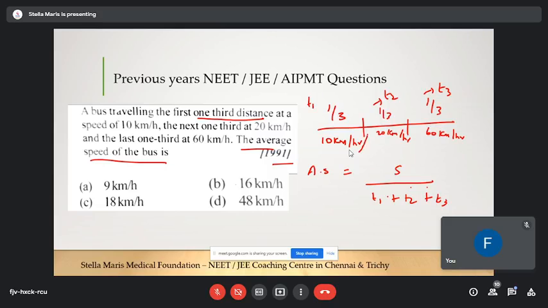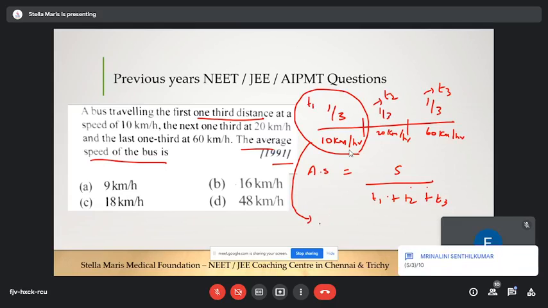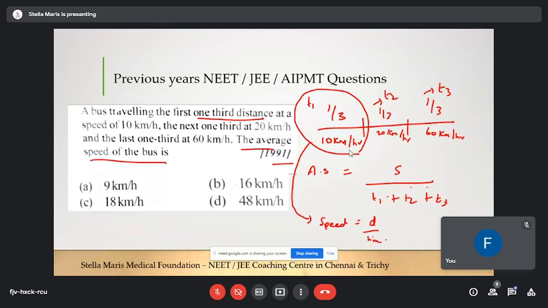So if I'm calculating this one, I have to take the velocity and distance for this part only. That is, speed is equal to distance by time. Very good. Speed is equal to what? Distance by time. Distance is what here? One third of the distance, that is S by 3. Right?